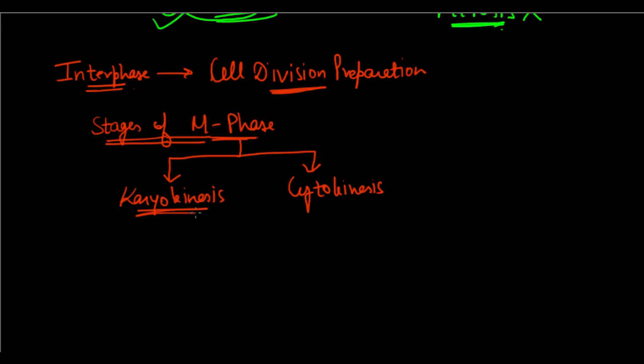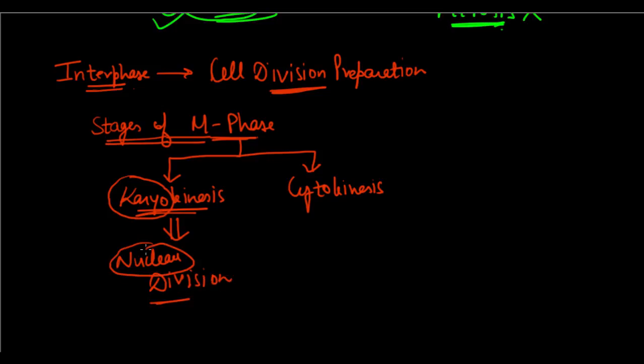Now, karyo is a word which is associated to nucleus. So karyokinesis basically means nuclear division, division of the nucleus, because obviously every daughter cell needs a nucleus. It can't exist without that.